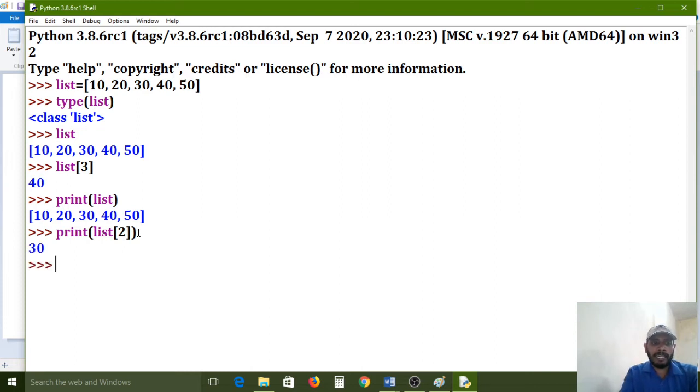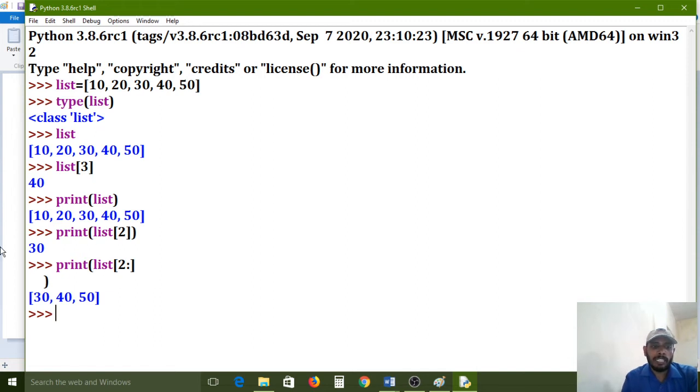So from the second element onwards, we need to print all elements. From the second element onwards, I want all elements. So print function, list, opening bracket, closing bracket. From the second element onwards, I need to use 2 colon. So from 0, 1, 2, means 30, 40, 50. From 30 onwards, to the end of the list it will print. Total from 30 onwards, these 3 elements it will print. How many elements do we have in the last? 30, 40, 50. These 3 elements it will print. Press the enter key. Sorry, here I did not close a bracket. 30, 40, 50. Okay? It has printed like that.